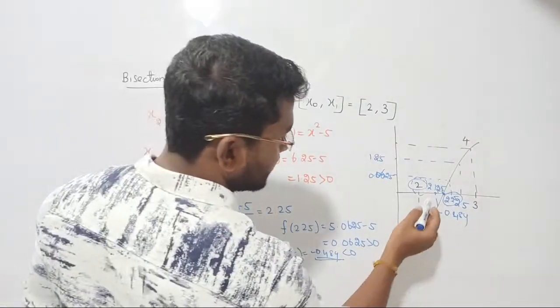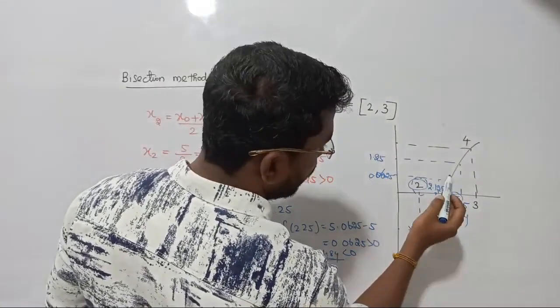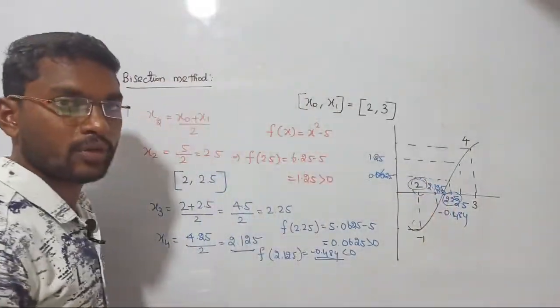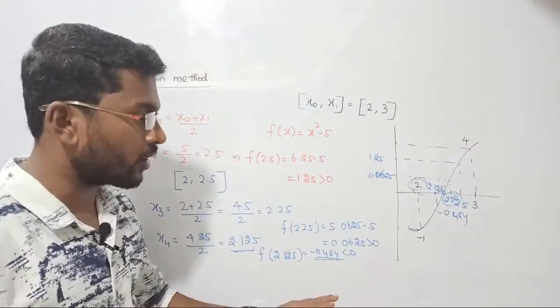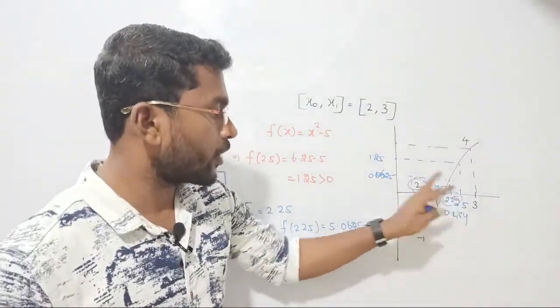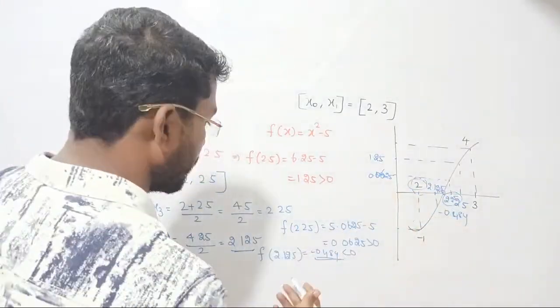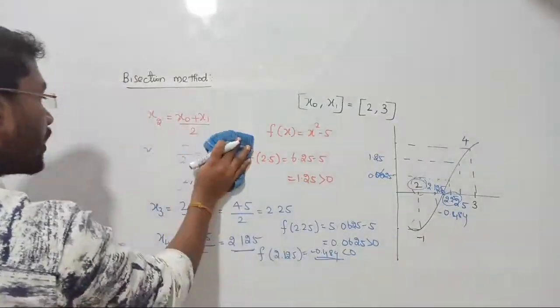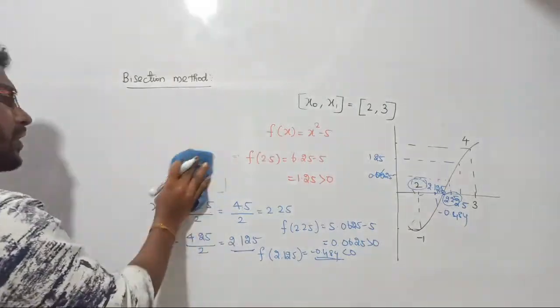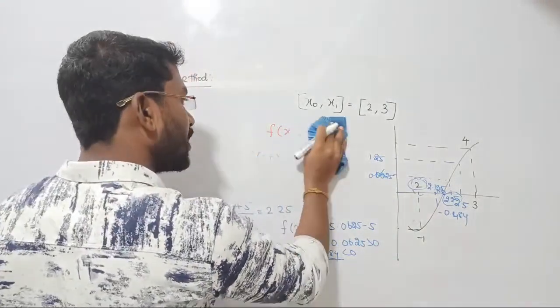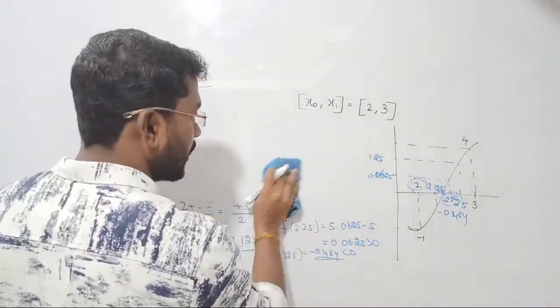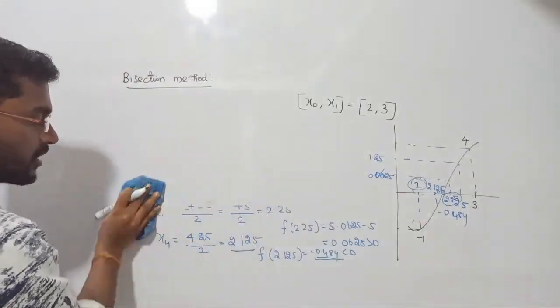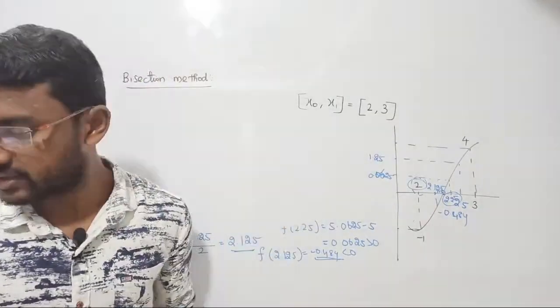Let's find out the next pair. 2.125 and 2.25, the root is now between these two, right? I hope things are very clear to you all. For 2.125 and 2.25, again we should take the average and continue the procedure. Let me rub this one. Do it by yourself, don't wait for me, because I know you all have understood the procedure. So now you can proceed further. You can just try it by yourself to bring the answer.